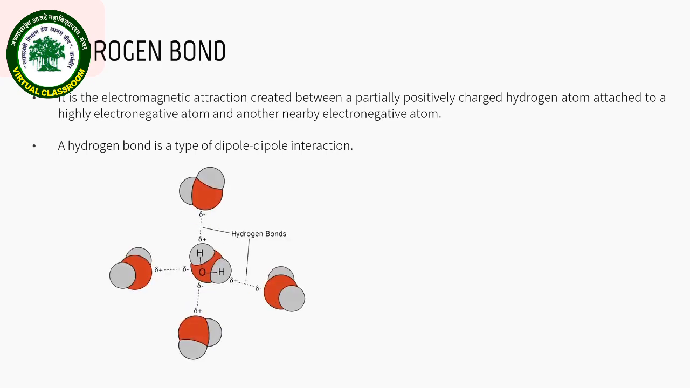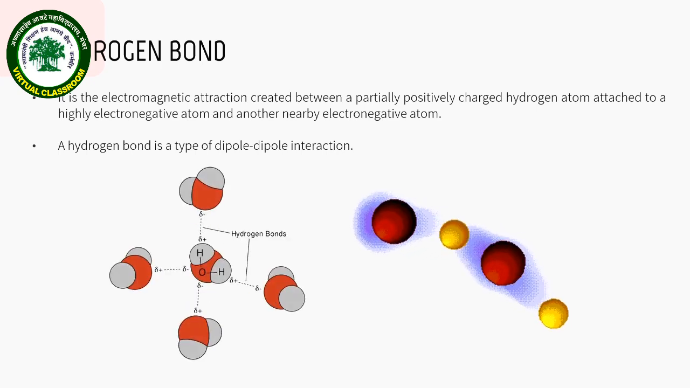For example, in a water molecule, there are two hydrogen atoms which are bonded to one oxygen but are also attracted to another oxygen atom in a different water molecule. These bonds are represented by dotted lines because these are very weak interactions.